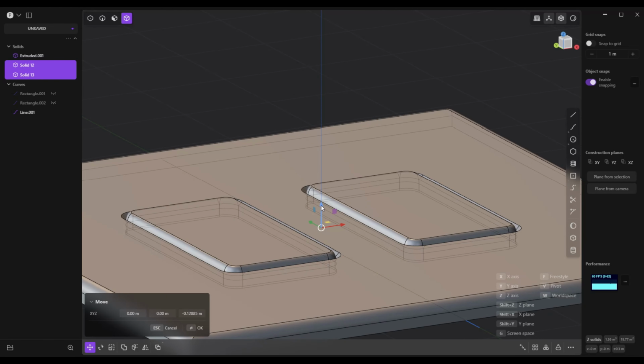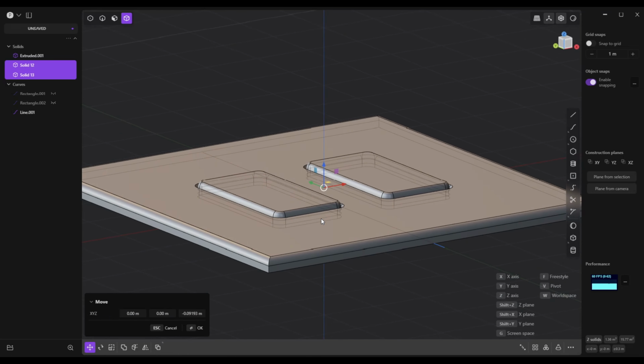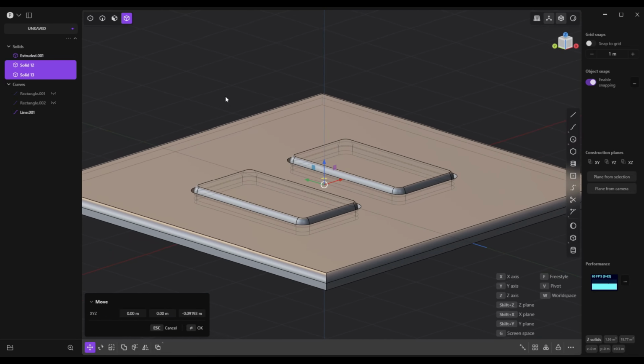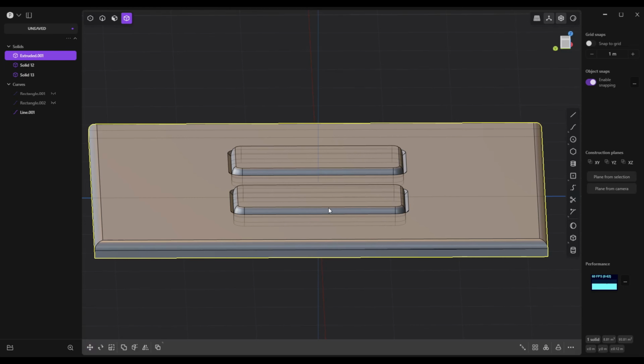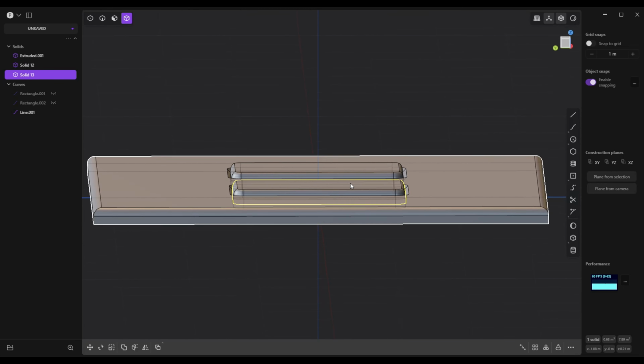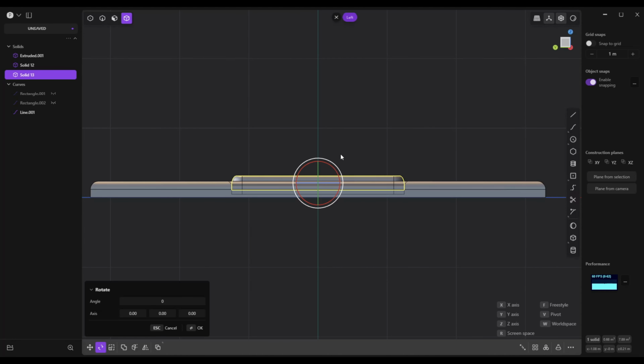Now we can raise it a little bit. That looks okay to me. And then what we can do is go to object mode. Let's click on OK. Grab one of them, this guy, jump to this view, and we're going to rotate.